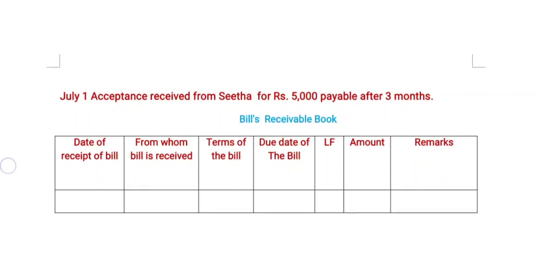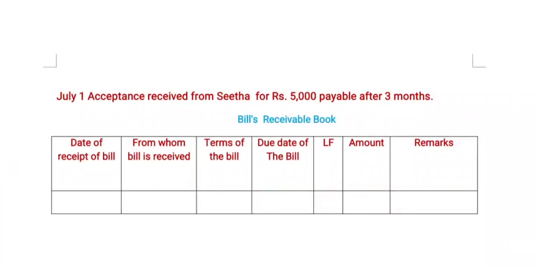Now coming to ledger folio, it is related to the ledger from which the transaction is taken, and the related ledger page is written here. Now coming to amount, it is the given amount based on the transaction. In this problem it is 5000 rupees. Then the last one is remarks. Remarks serve as proof of the transaction, whether it is true or working, and anything given is written here. Any endorsement is written here.